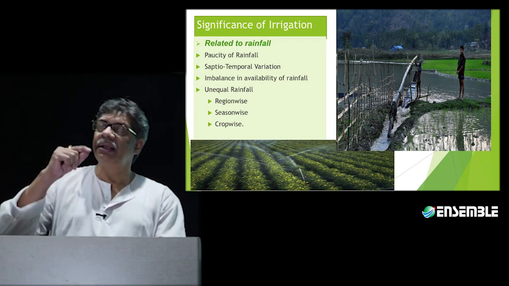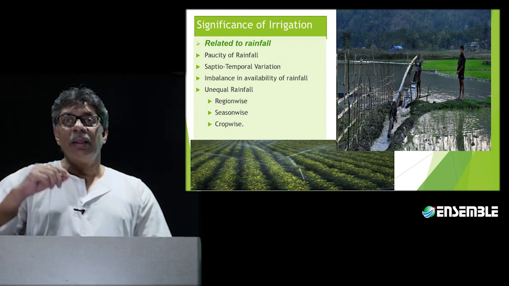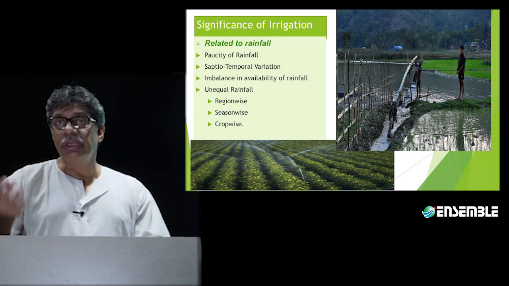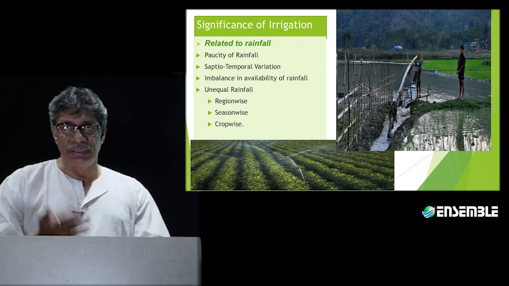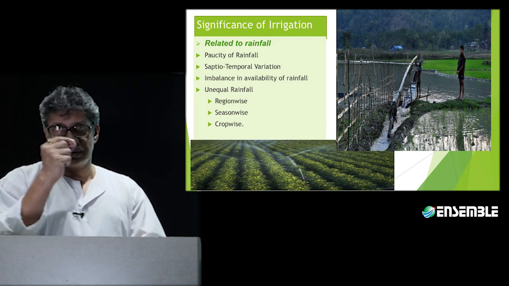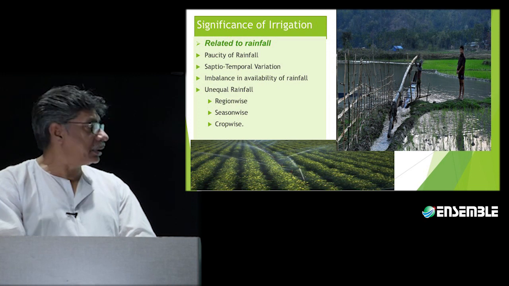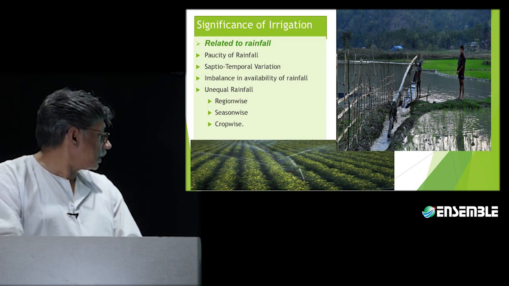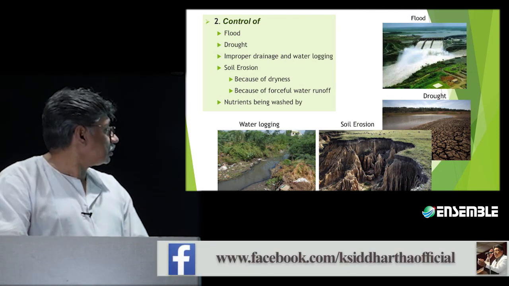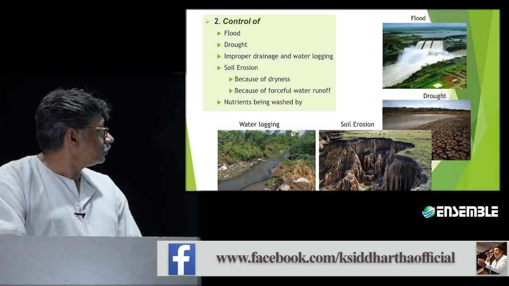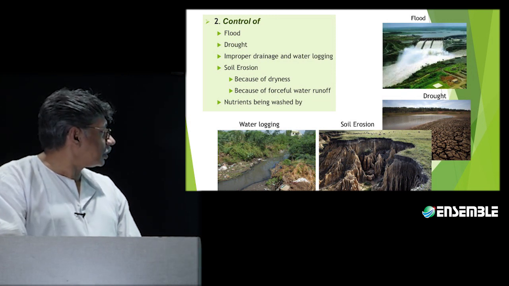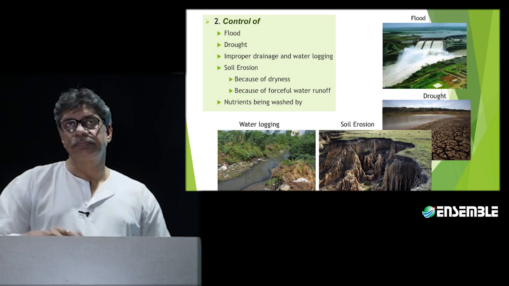Let's say we're going to talk about what exactly the characteristics of rainfall distribution in a spatio-temporal variation are that prompt the need for irrigation. That can be a type of question related only to one point, and that is what we have talked about. The second point is associated with control. That is, irrigation can lead to flood control, drought control. It can prevent improper drainage and water logging, and so many of them. Just think of it.